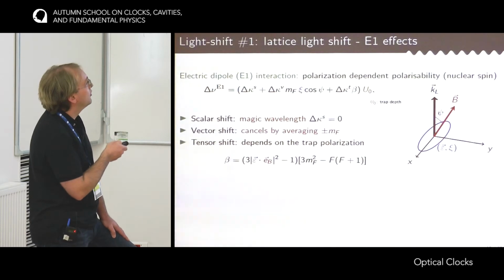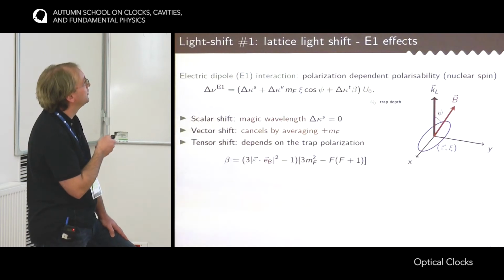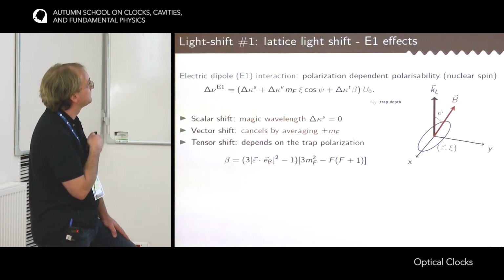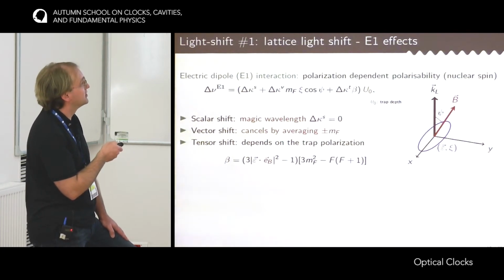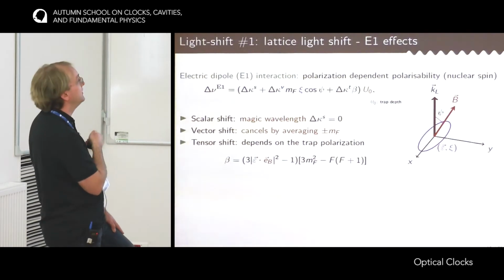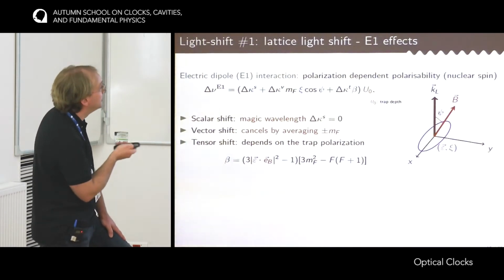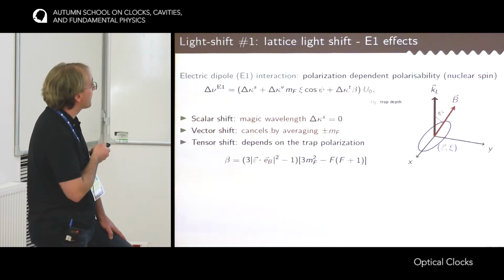These terms bear all the dependence of the light shift as a function of the polarization of the optical lattice. The first one is the scalar, the one that does not depend on the polarization, and by definition, at the magic wavelengths, this scalar shift is 0, because the static polarizability of the two clock states is 0.